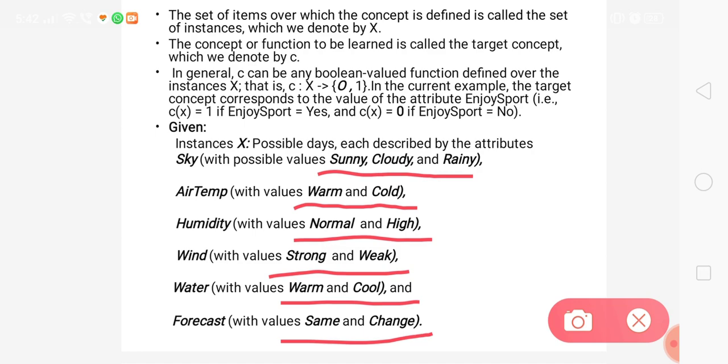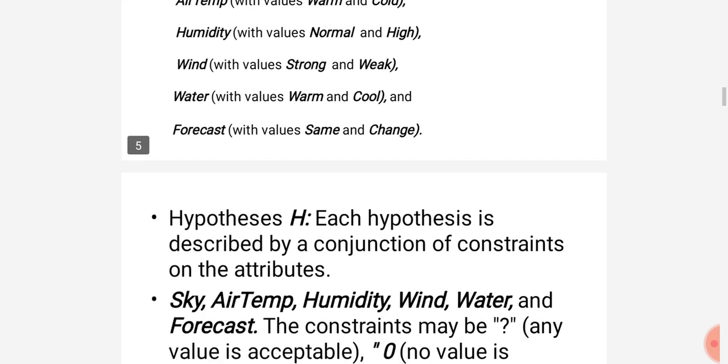So sky has 3 possible values, and air temperature, humidity, wind, water and forecast each have 2 possible values. So this is about concept learning.